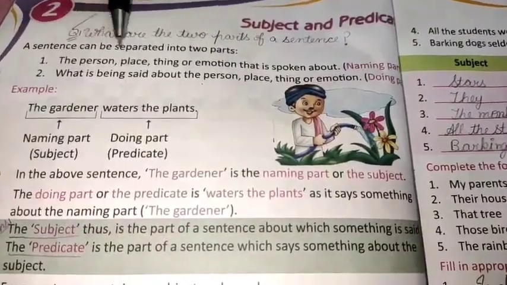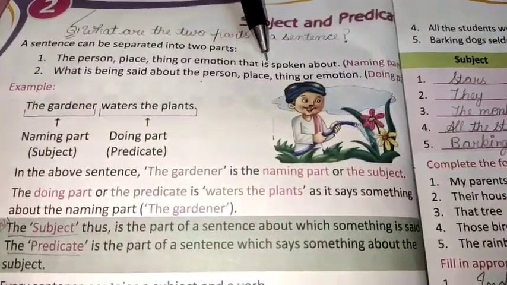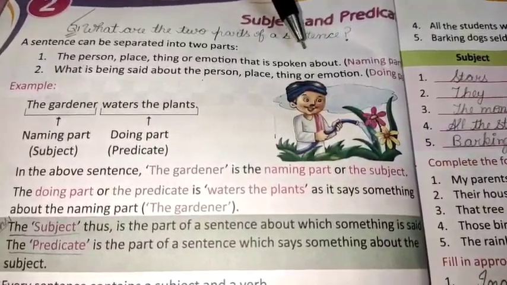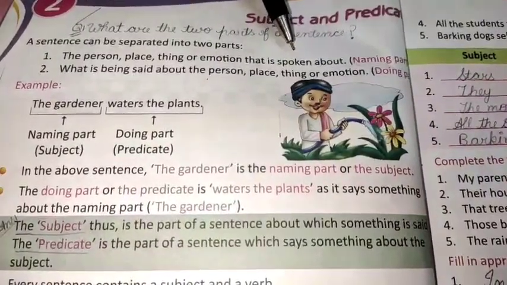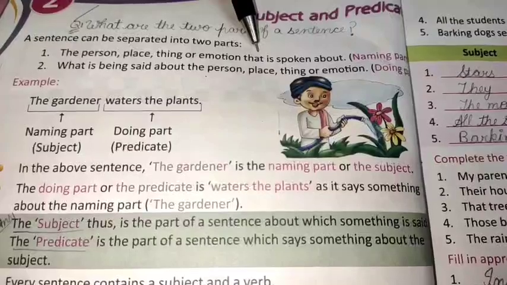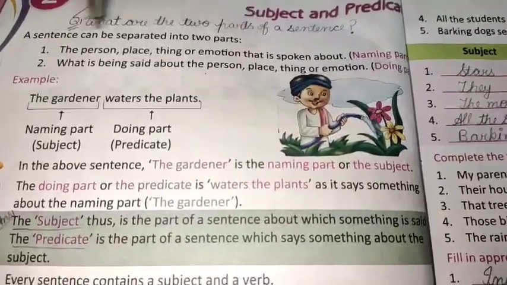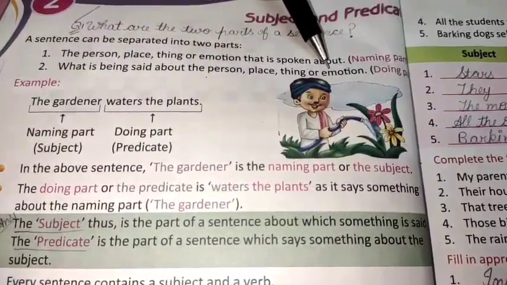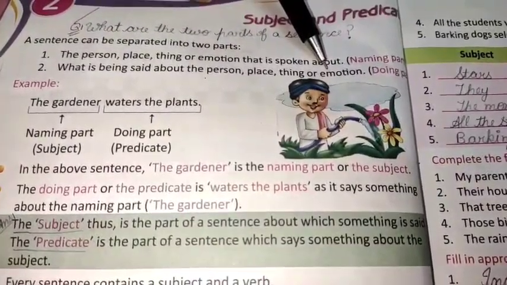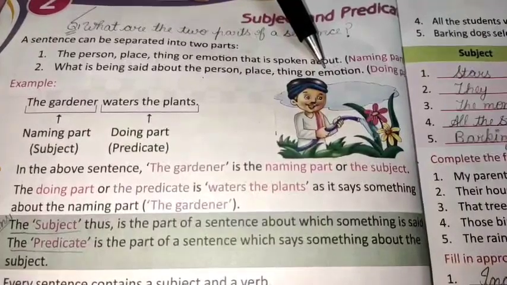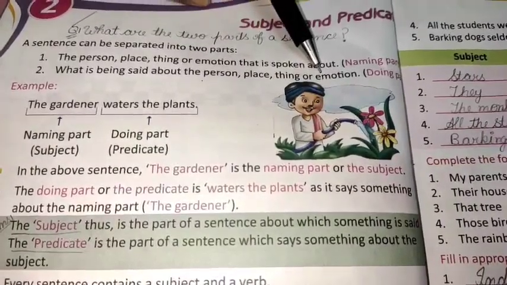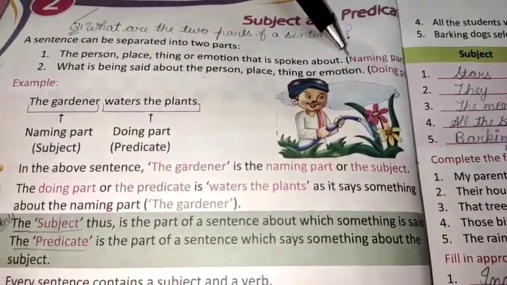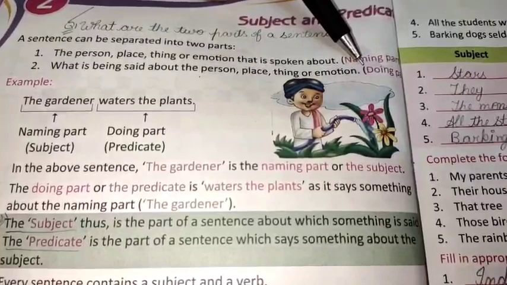First part, the person, place, thing or emotions that is spoken about. That is called the naming part. It is also known as the subject. This is the part of a sentence about which something is said. Number 2, what is being said about the person, place, thing or emotion. That is the doing part. It is called the predicate also. It is the part of a sentence which says something about the subject. So we can divide a sentence into how many parts? Two parts. Naming part, subject, doing part, predicate.